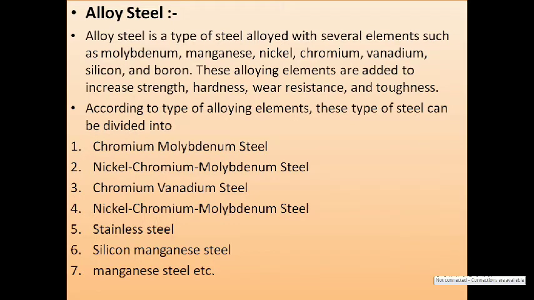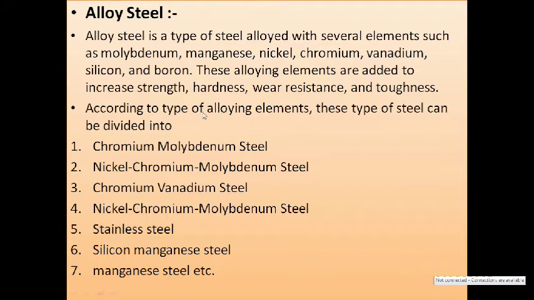Then coming up is alloy steel. Here the alloy steel is a type of steel alloy with several elements such as molybdenum, manganese, nickel, chromium, vanadium, silicon, and boron. This is the composition of alloy steel. The alloying elements are added for increasing the strength, then the hardness, then the wear resistance and toughness.